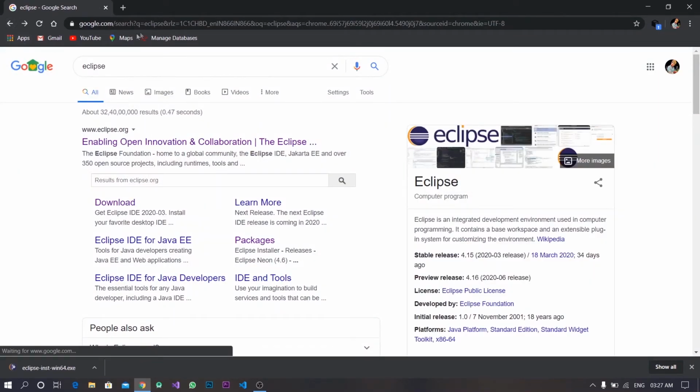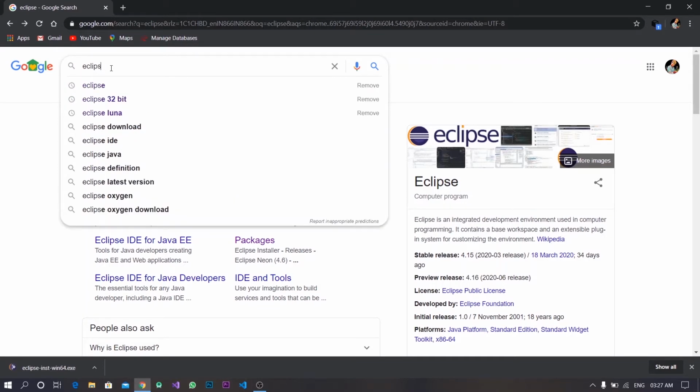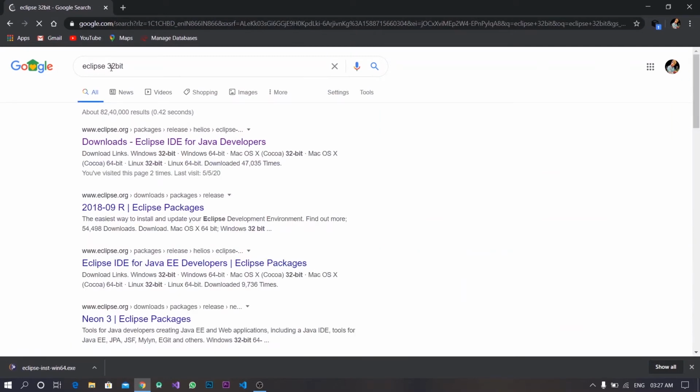Now I will show how to download Eclipse IDE for 32-bit in Windows OS. So type Eclipse 32-bit. Then click on Eclipse IDE for Java Developers.